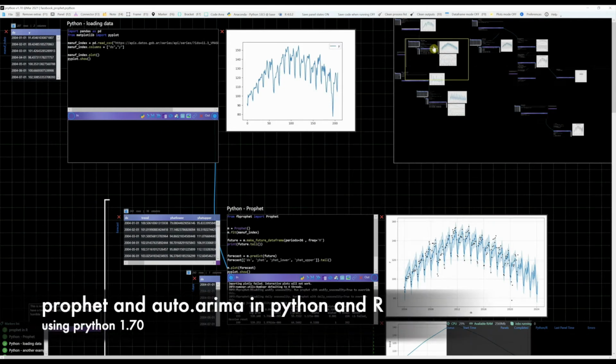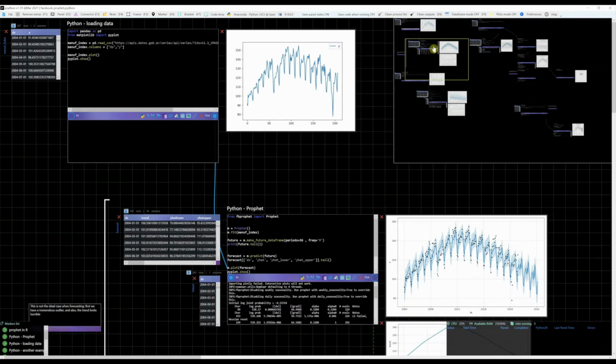In this video, we'll use two quick approaches for doing forecasting using Python and R. I will use Python 1.70 as my IDE, and I will use Prophet, which is a forecasting engine released by Facebook, and the auto.arima function that comes in the forecast package in R.